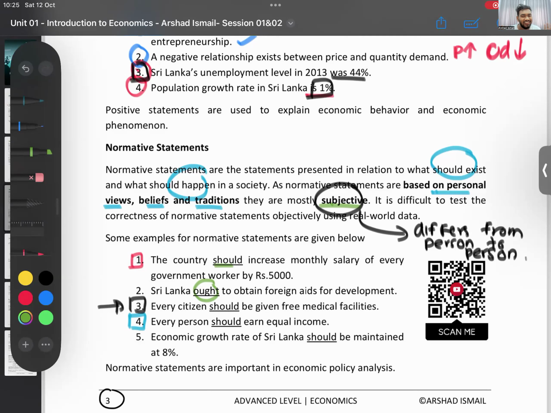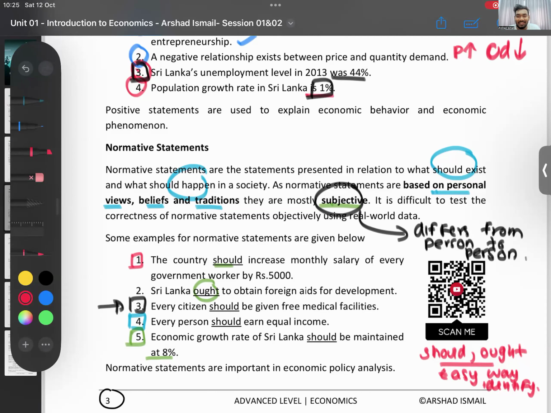There is no right or wrong. Then every citizen should get free medical facilities, should earn equal income, economic growth rate should be maintained at 8%. So, an easy way of identifying a normative statement: a normative statement will have words like this: should, ought. So, easy way to identify. Now, remember, just because it has the word should, it doesn't make it normative. But usually, if words like that are there, it is normative. Should, ought, easy way to identify.